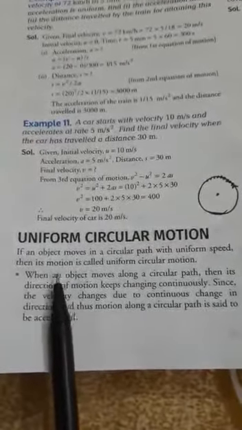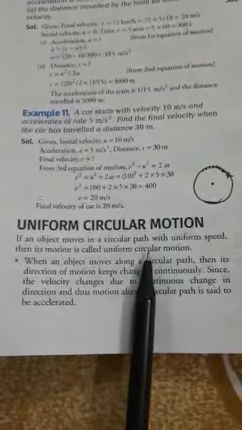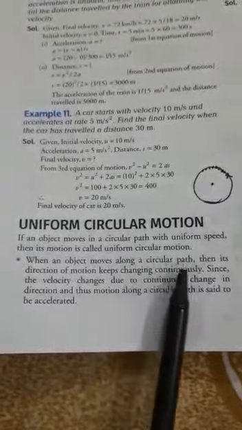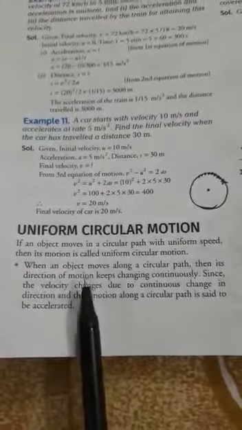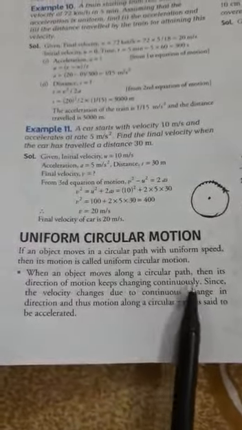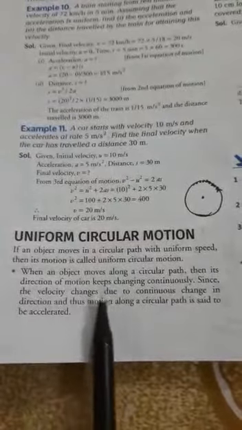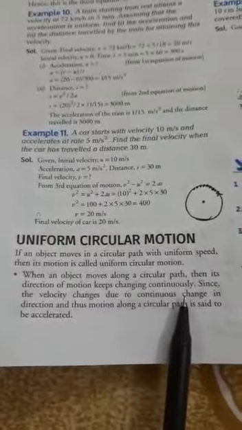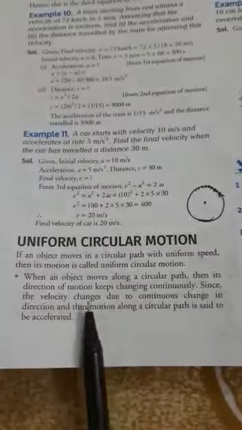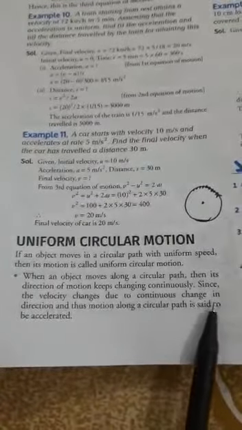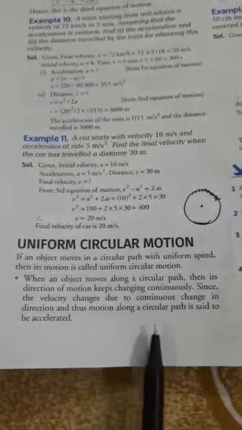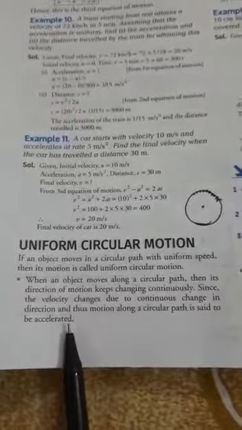Now we will study from here. See here, if an object moves in a circular path with uniform speed, then its motion is called uniform circular motion. When an object moves along a circular path, then its direction of motion keeps changing continuously. Since the velocity changes due to continuous change in direction, motion along a circular path is said to be accelerated. This I have just now explained.